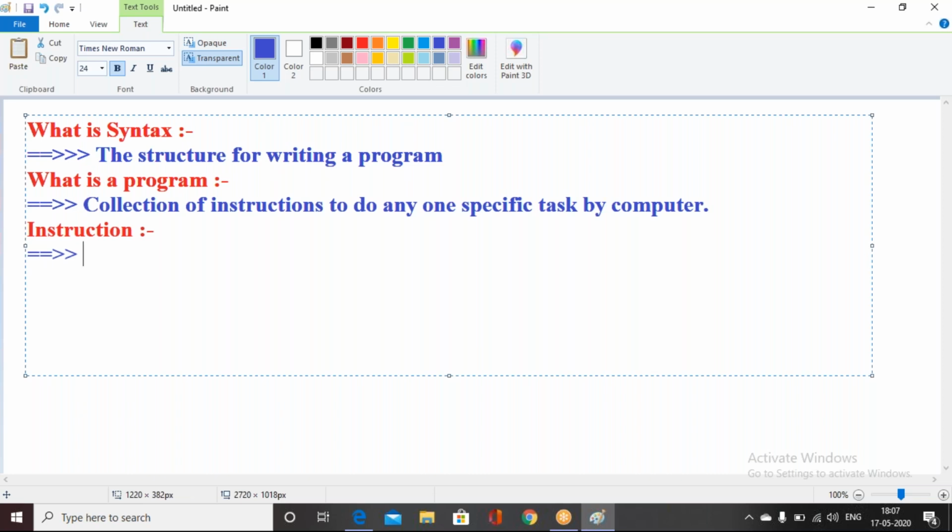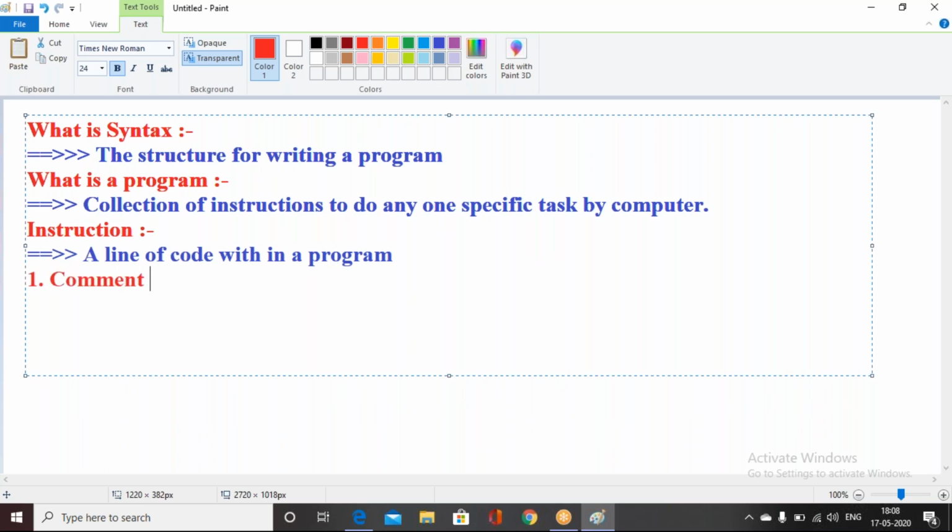Instruction means within a program, each and every line, it's one instruction only, a line of code. Within a program, each and every line is one instruction. Basically these instructions are of two types. There are two types of instructions.